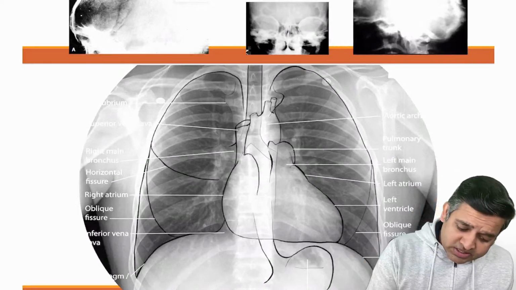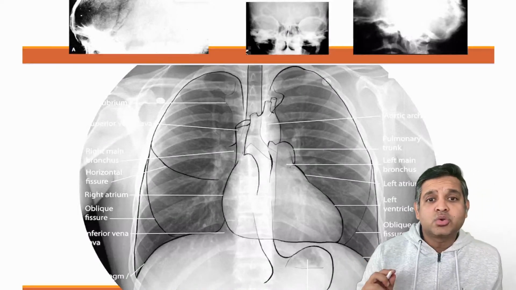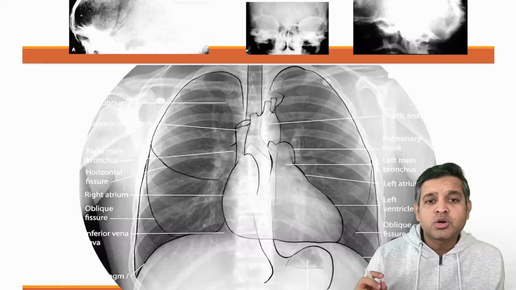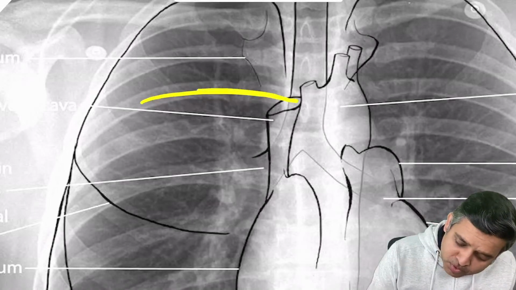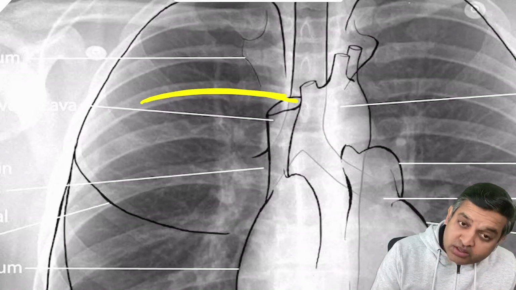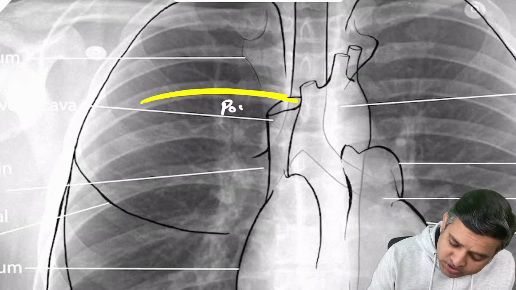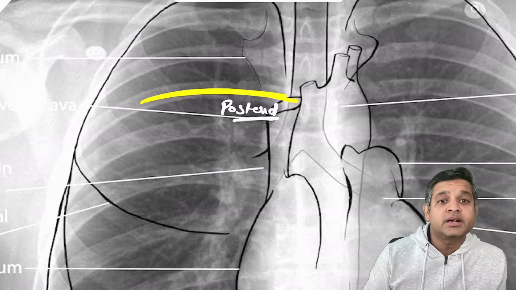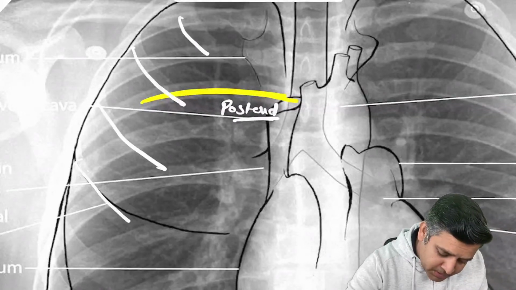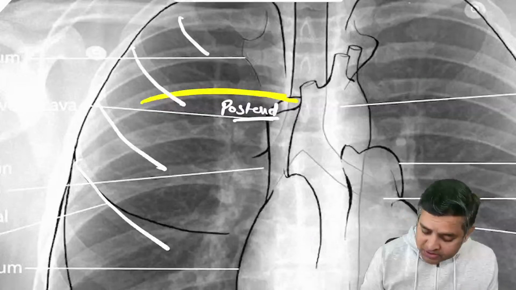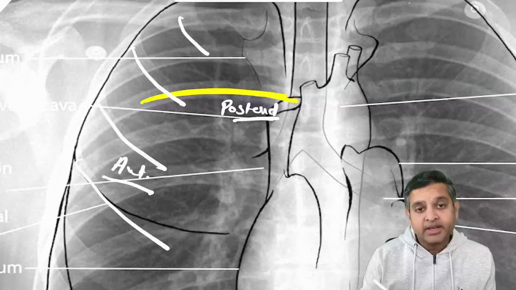Now in the normal chest x-ray, the first thing that you need to learn is how to count the ribs. So first, do not forget, this part of the rib that is reaching up to the midline is which end of the rib? This is the posterior end of the rib, right? And all these parts of the rib which are not able to reach up to the midline, these are the anterior end, right?